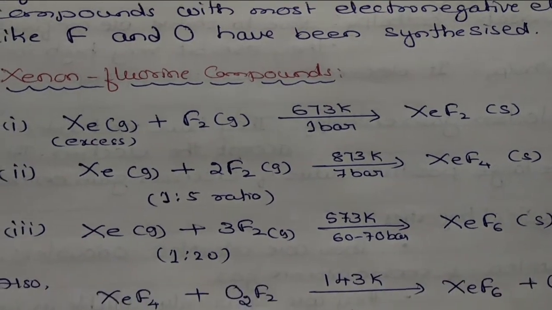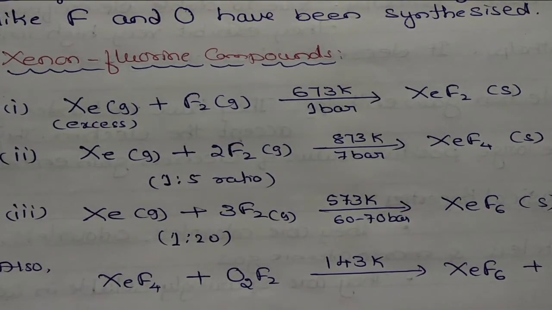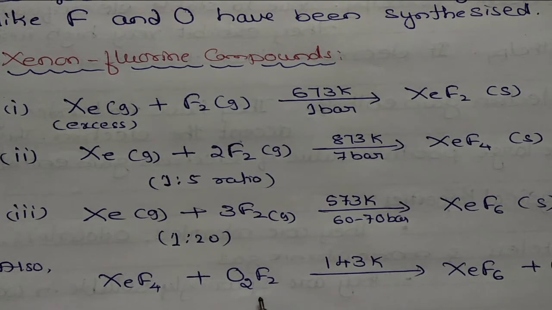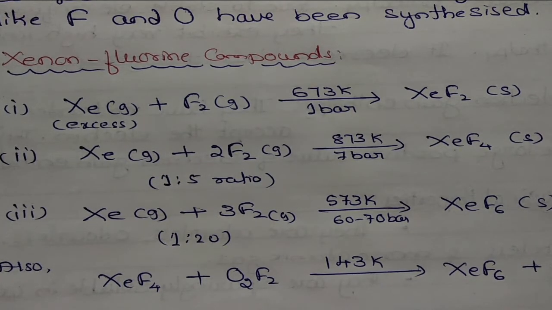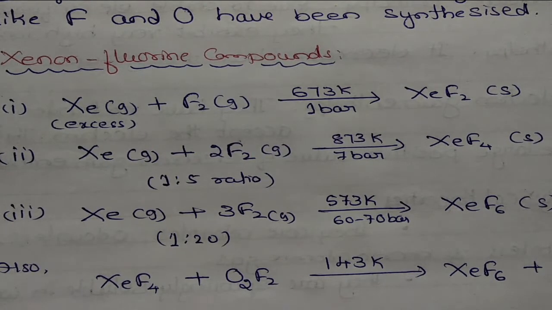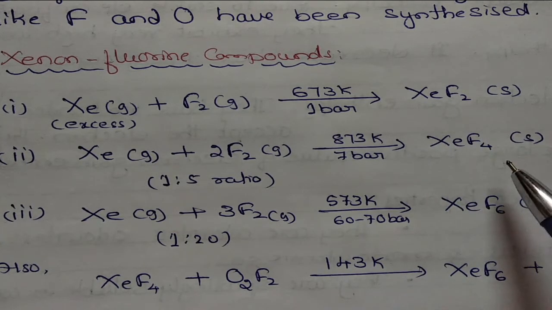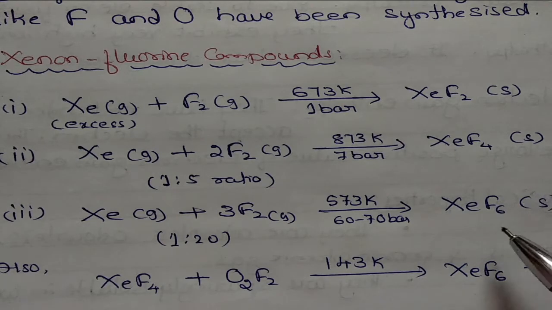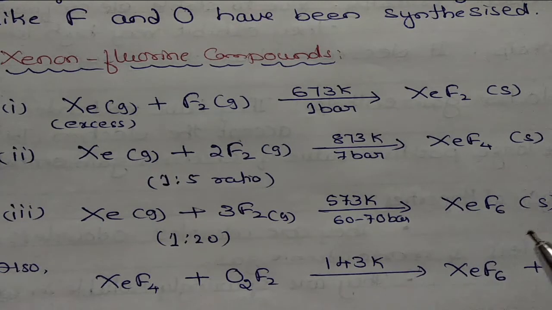The reaction is XeF4 plus O2F2, oxygen fluoride, at 143 Kelvin, giving XeF6, and oxygen is liberated. Then the structures of these compounds, XeF2, XeF4 and XeF6: this is a linear structure, this is a square planar structure, and this one is a distorted octahedral. In all these we have lone pairs of electrons. Okay, so let us take the structures of these.